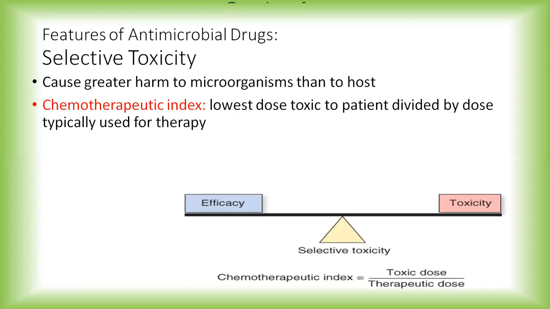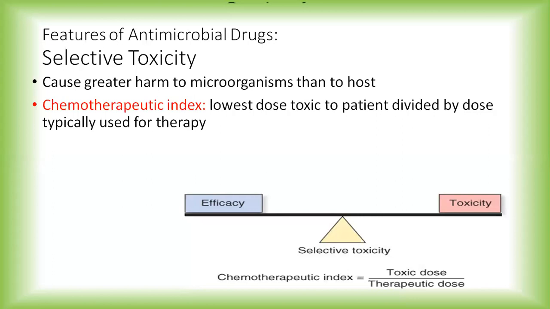Next is selective toxicity. Whatever the antimicrobial agents are, they should cause greater harm to microorganisms and not to the host. Because whenever antimicrobial agents are given, they may also show harmful effects to the good bacteria that are there. Which bacteria are the good?